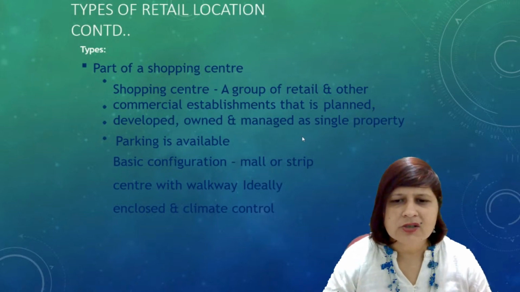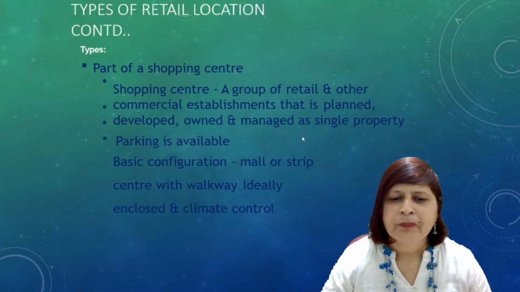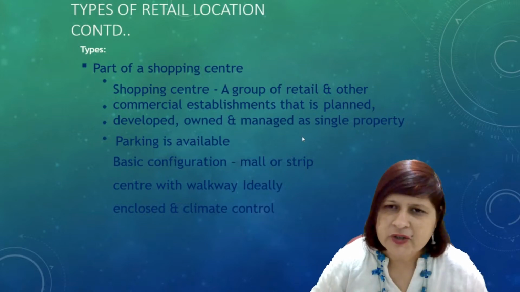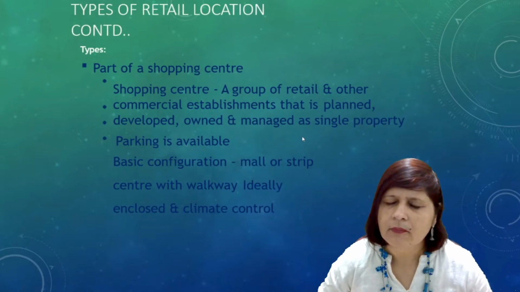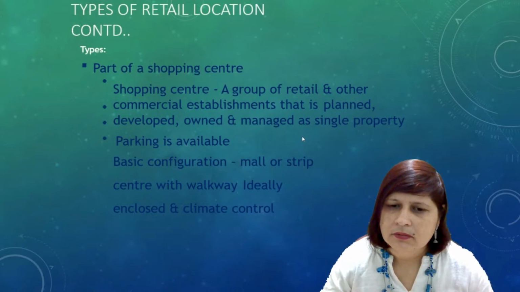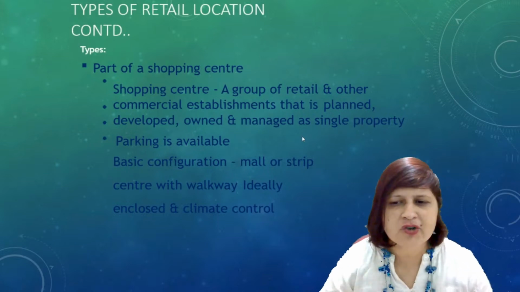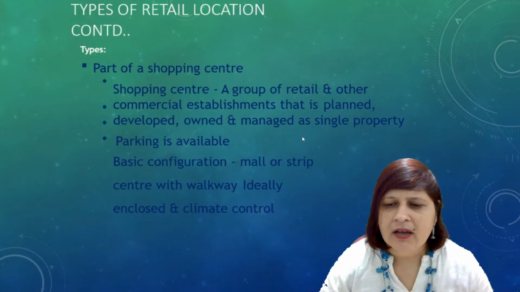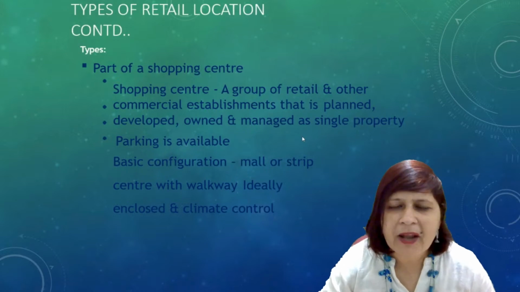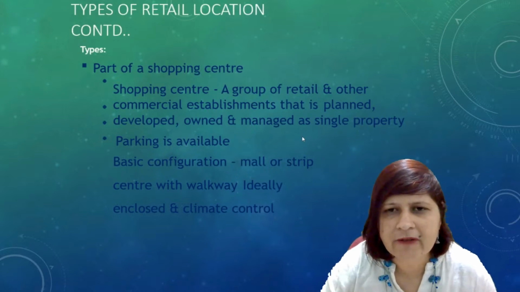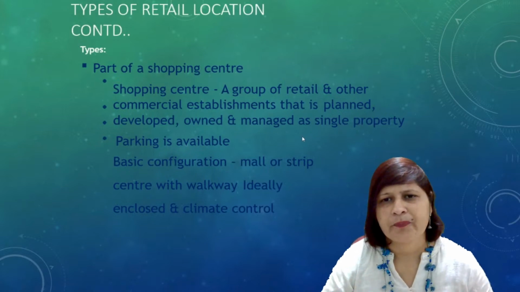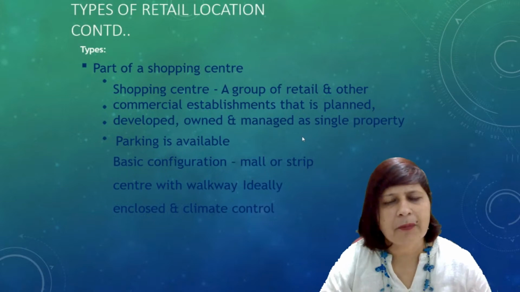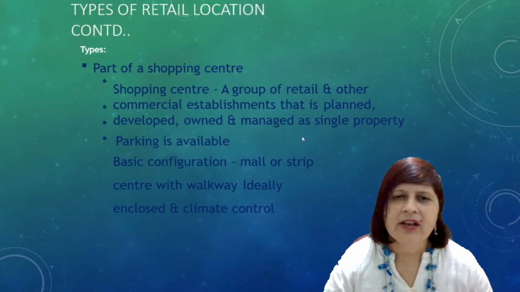When you choose a shopping complex, in this complex there are other retailers, so you might face competition. This location is planned, well developed, and owned and managed as a single property. Parking facility is available.